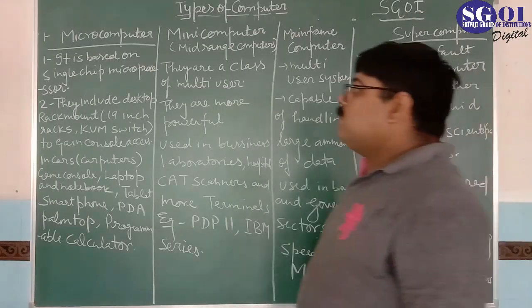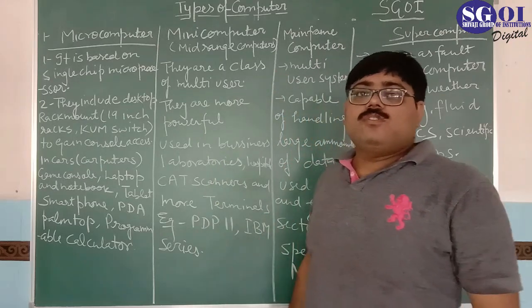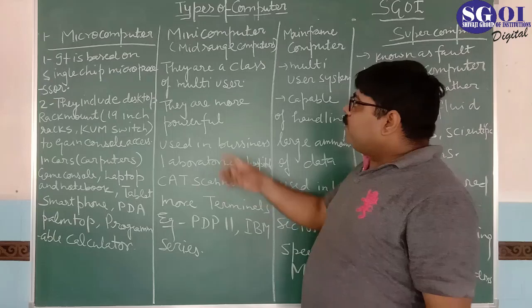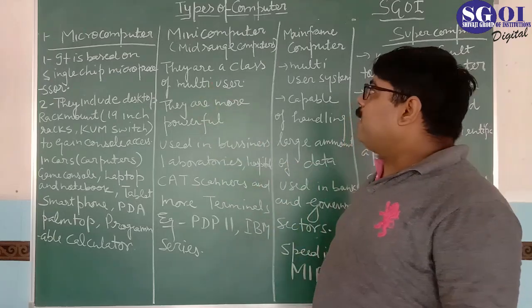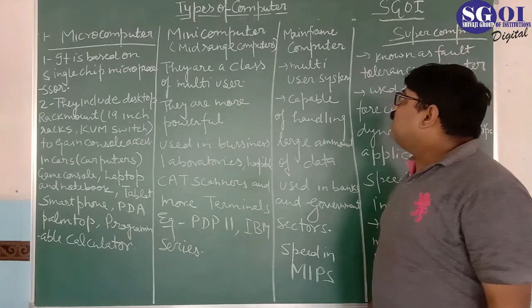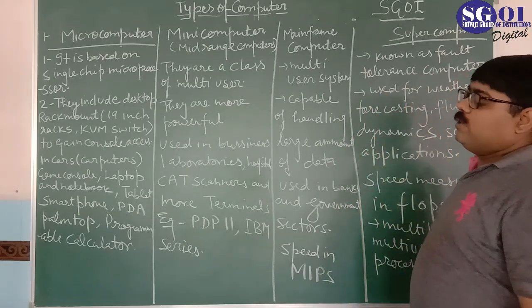Good morning class. Today the topic is types of computer. So now we will understand what the types of computer are. The first type is microcomputer, the second is mini computer, the third is mainframe computer, and the fourth is supercomputer.